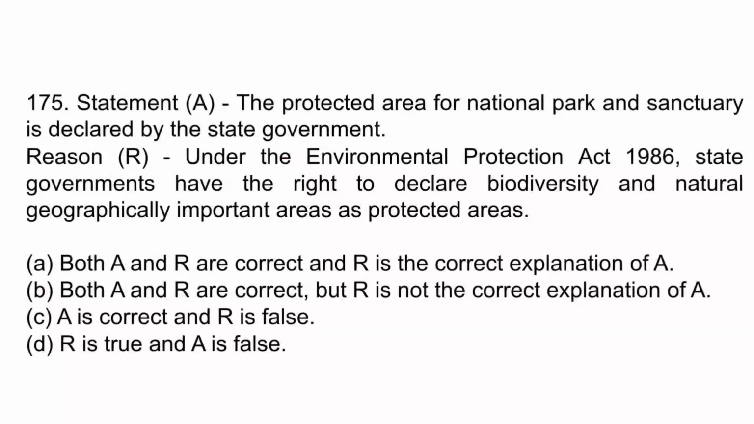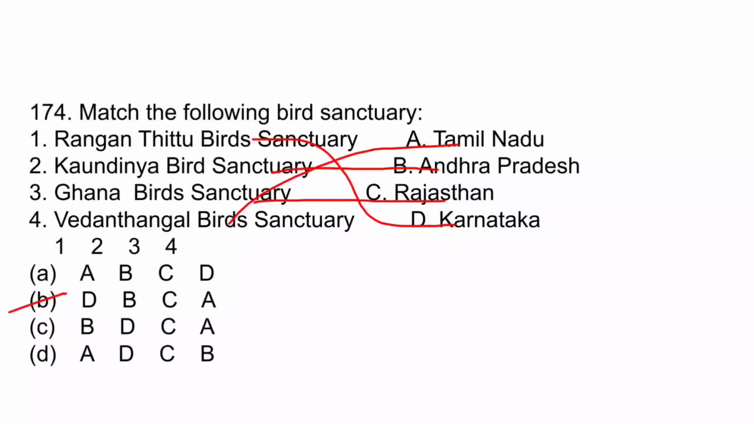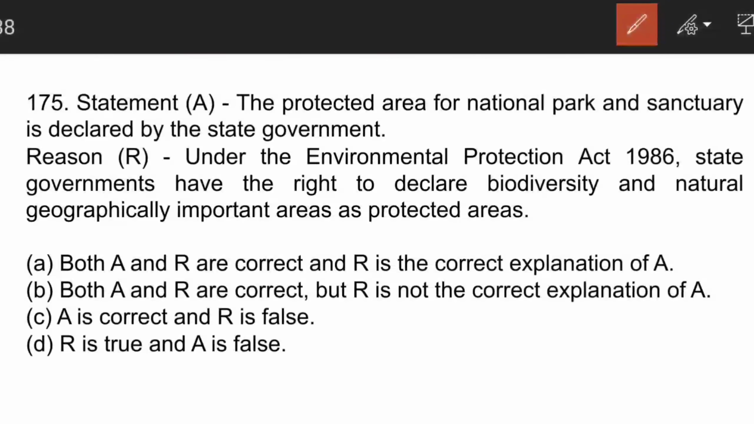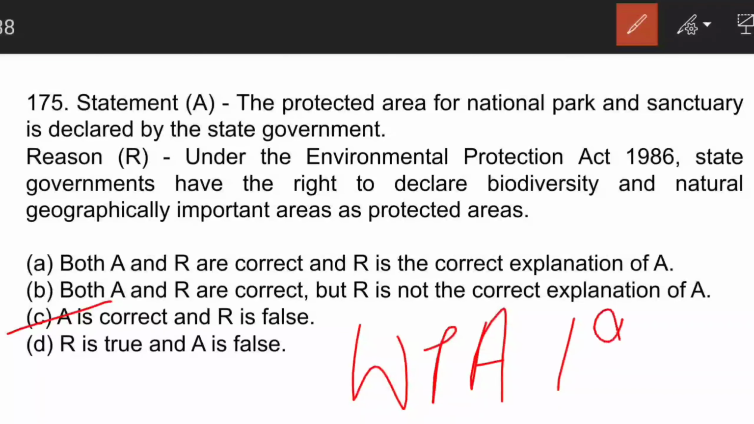The next question is, the protected area for national park and sanctuary is declared by the state government. The reason is, under the Environmental Protection Act 1986, state governments have the right to declare biodiversity and naturally geographical important areas as protected areas. So here A is correct and R is false. That is, assertion is correct, but the reason is false. It is declared under the Wildlife Protection Act 1972. This was the main point here.